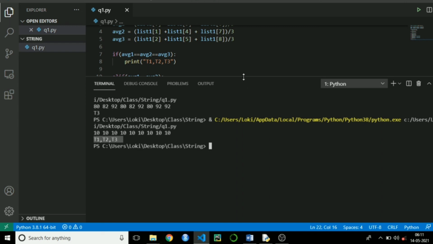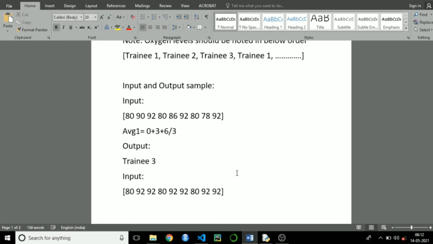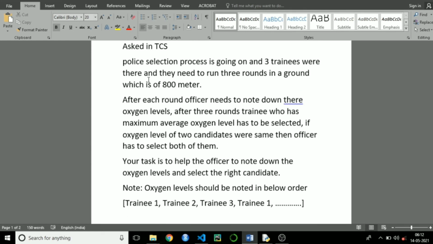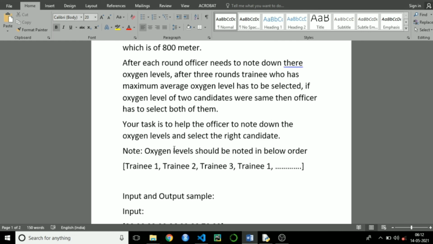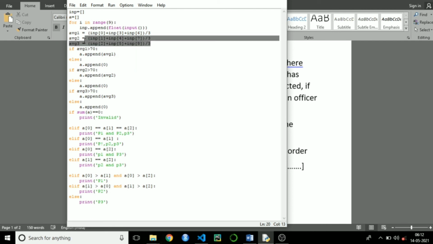This is it, guys. This is the question asked in TCS. Actually, I have little bit modified the question here. So this was not the complete question they were asked in TCS. I just recalled what they asked and I have recreated the question here. But actually they have included one more condition here. I will show the complete code for this one. Here they asked same thing, but they have taken input in a different line. After this they have added one more condition.